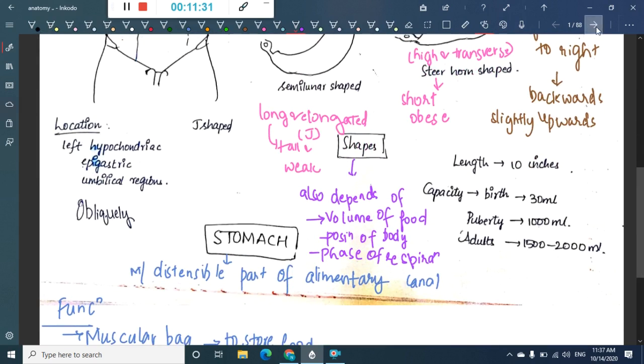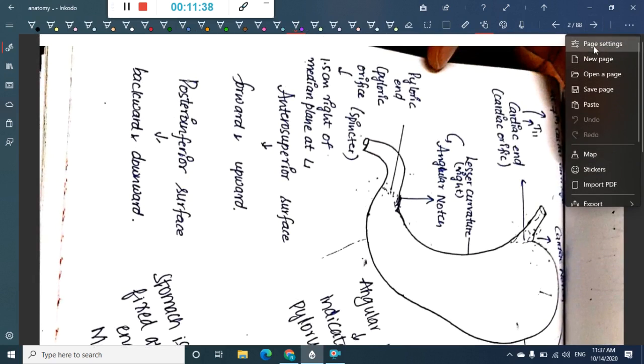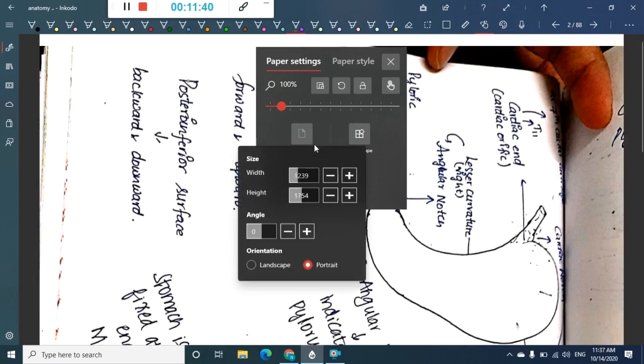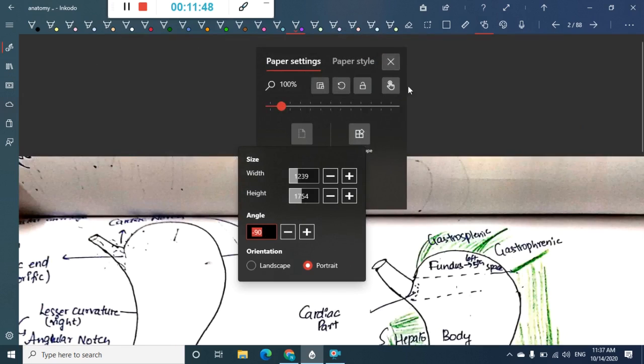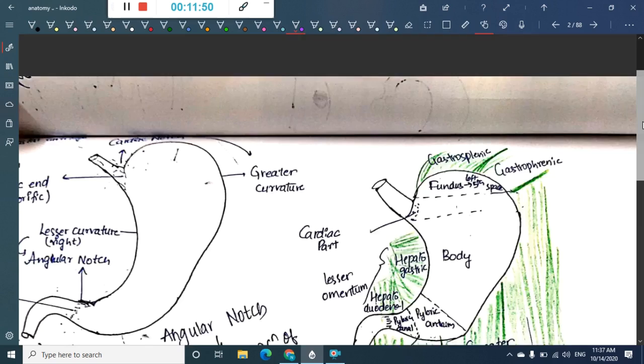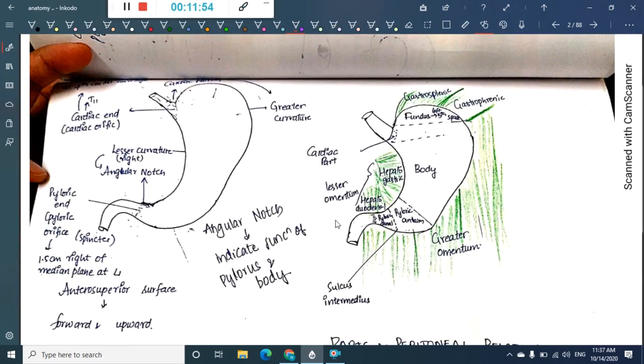Next, the external features of the stomach. Let me explain some important things.